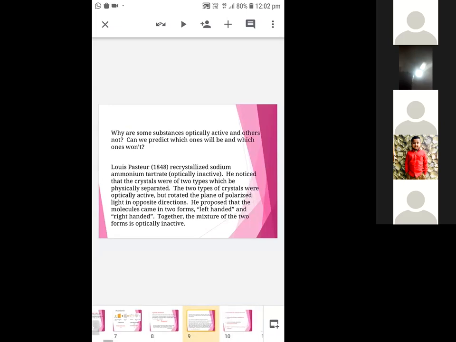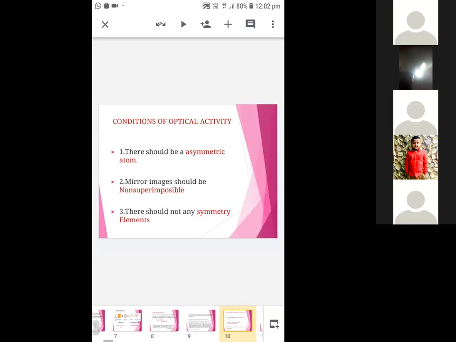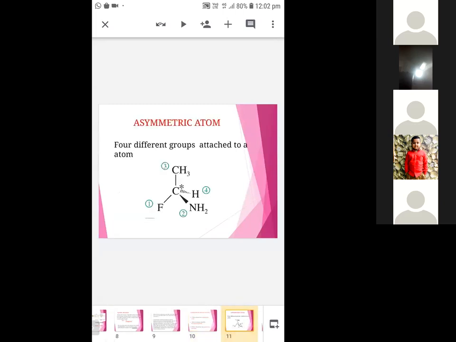So all organic substances cannot be optically active. There must be some conditions which should be obeyed by an organic substance. Generally, we can say the following conditions make substances optically active. There should be an asymmetric atom, mirror images should be non-superimposable, and there should not be any symmetry elements. Let's see them one by one in detail. So an asymmetric atom is nothing but an atom with four different groups attached to it.